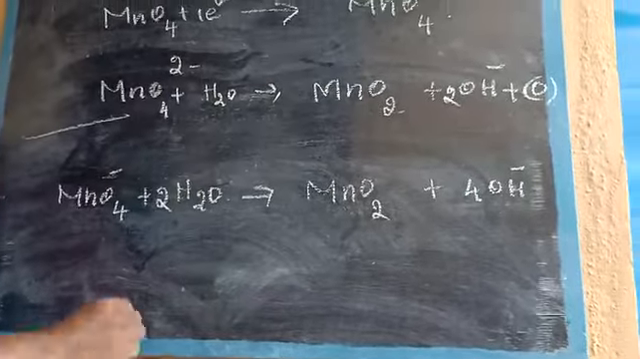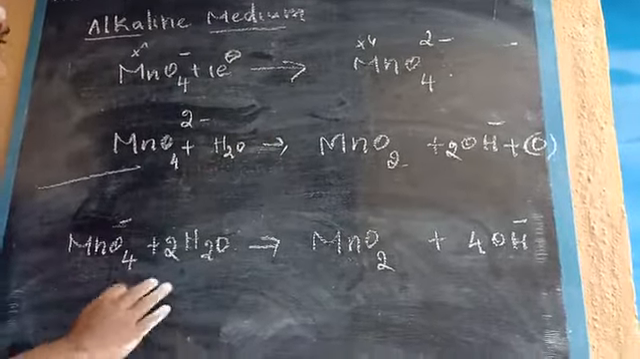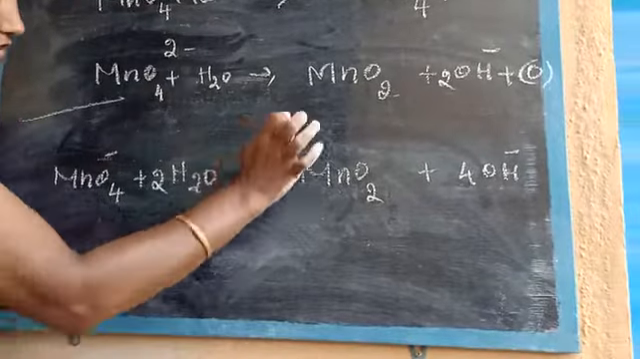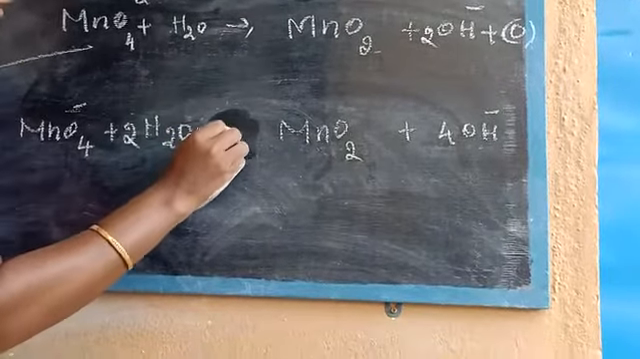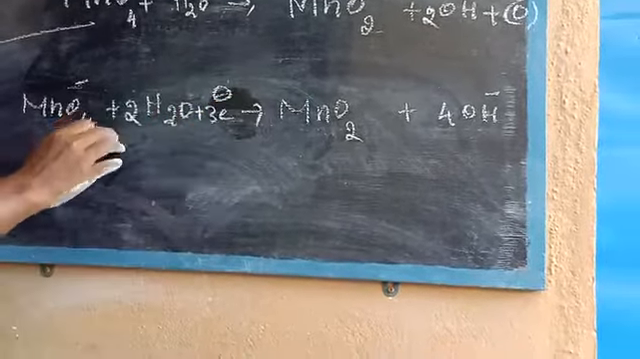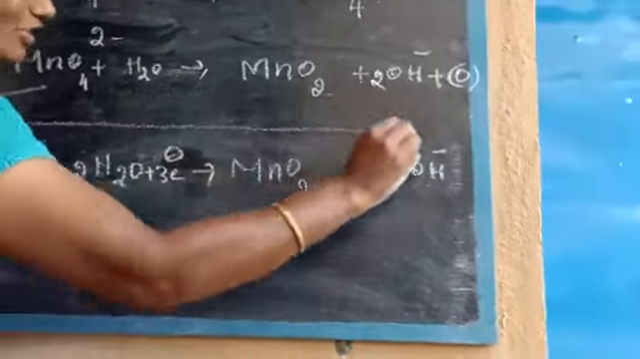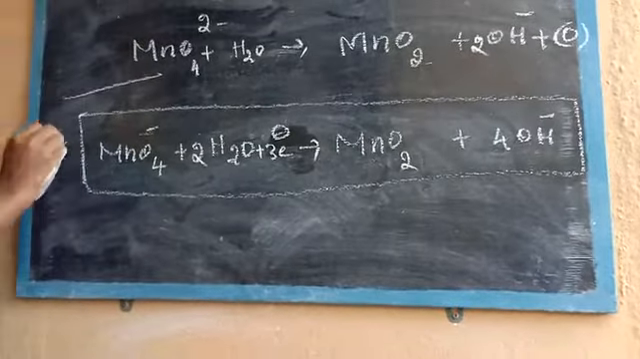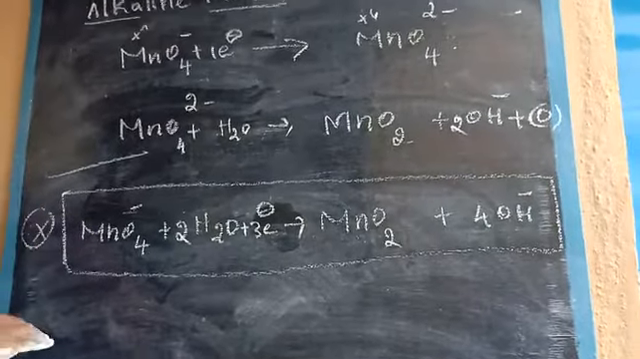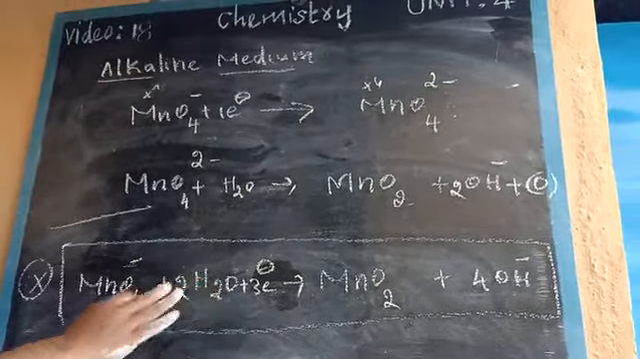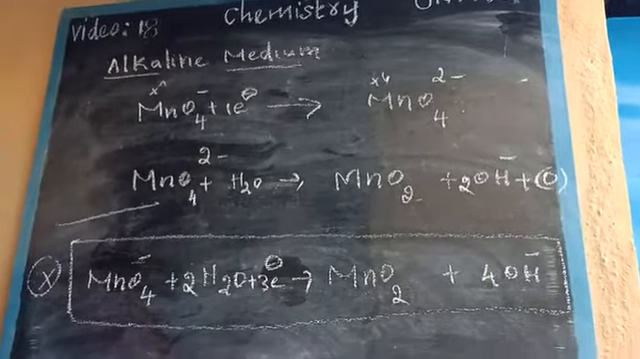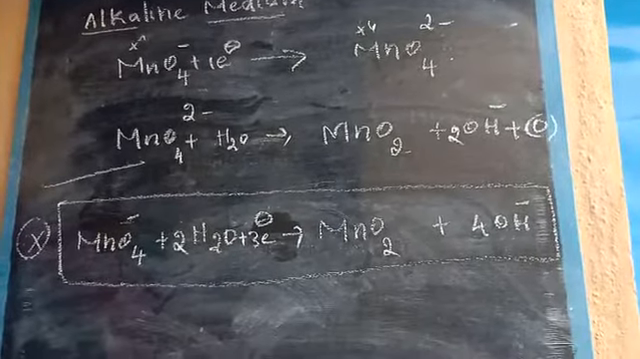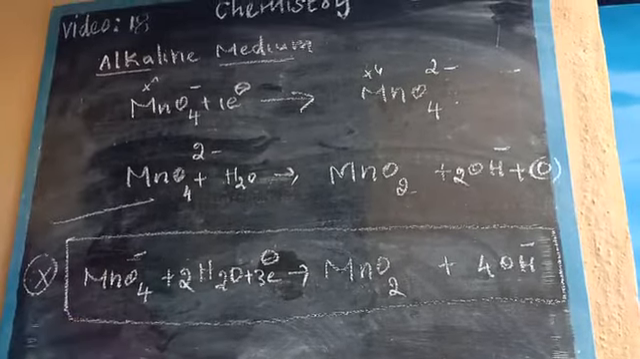Next, we want to balance the charges. The elements are balanced. Here 4 OH minus, here only 1, so on the right we add 3 electrons. This reaction is similar to the neutral medium. This one is also a one word question. The alkaline medium is similar to the neutral medium also. Okay children, so for this session we saw the oxidizing property in neutral as well as alkaline medium.